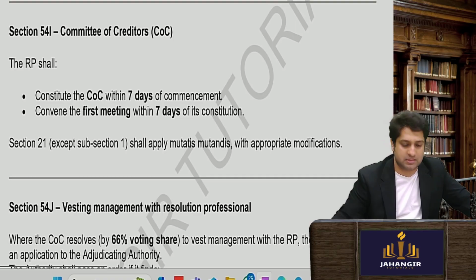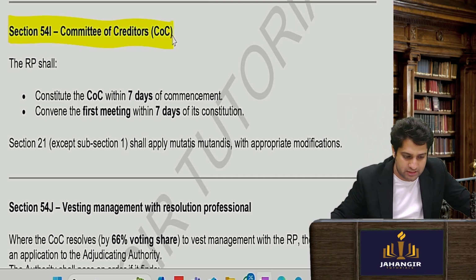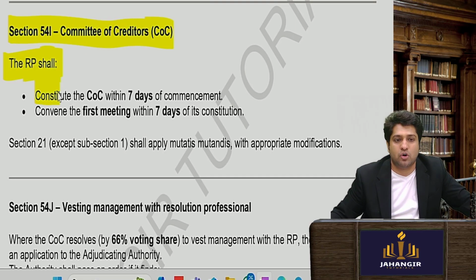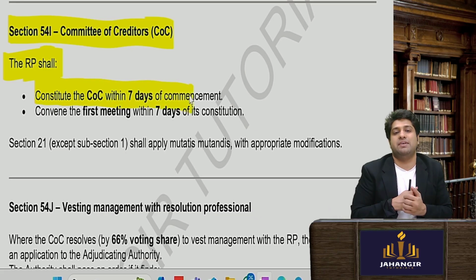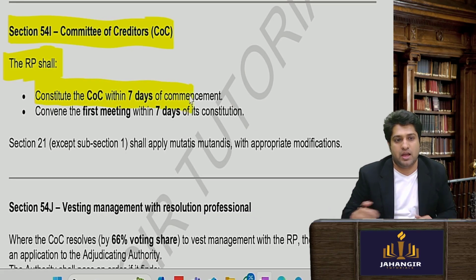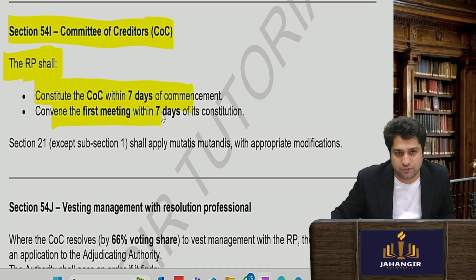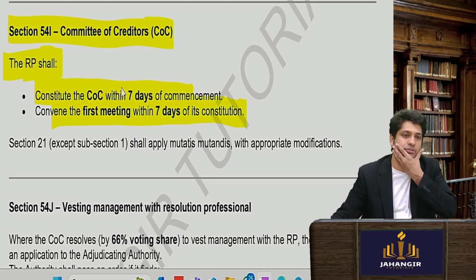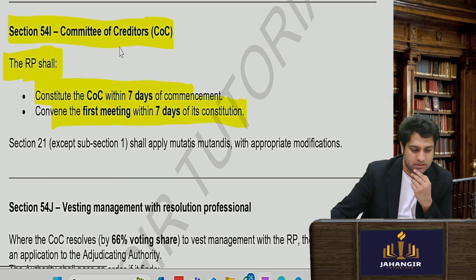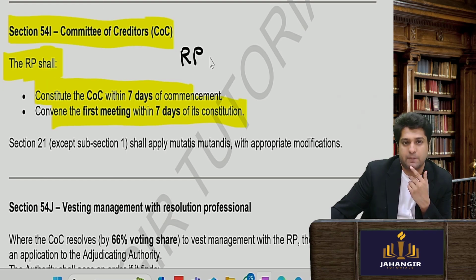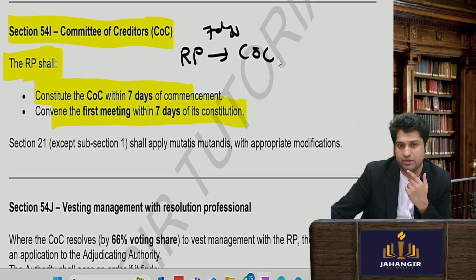And another differentiation is the RP shall constitute a committee of creditors within 7 days and convene the first meeting within 7 days of constitution. So what happens is, the moment the RP is appointed, within 7 days he will prepare a committee of creditors.